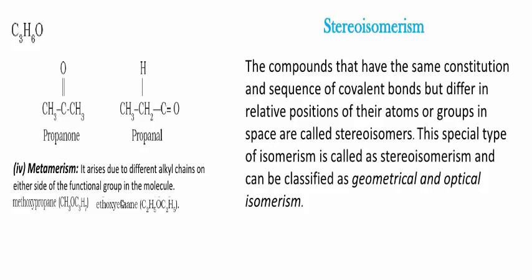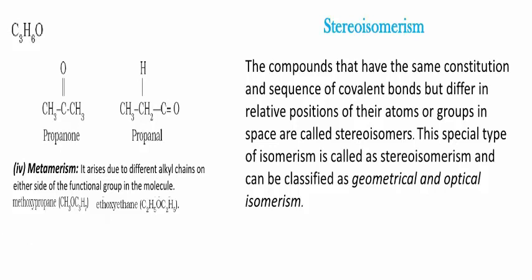First, geometrical isomerism: compounds having the same molecular formula and structural formula, but the arrangement of atoms around the double bond is different. If you take an example, but-2-ene, it is observed in two forms, one is the cis form and another is the trans form. These come under geometrical isomerism.